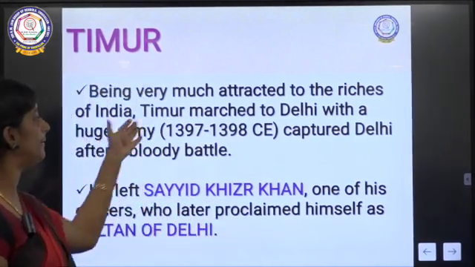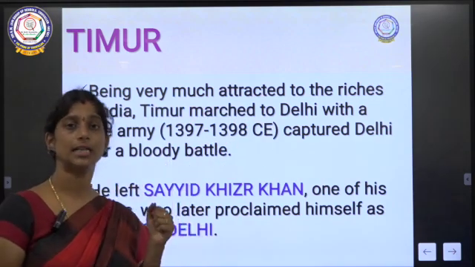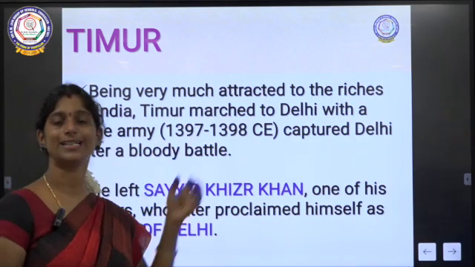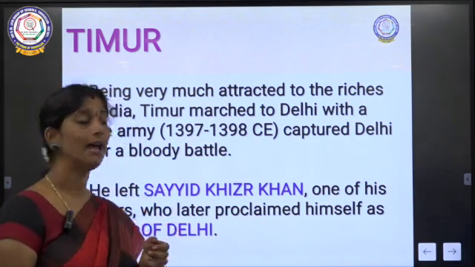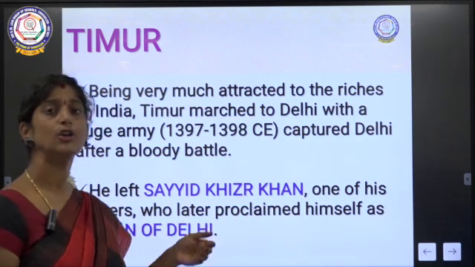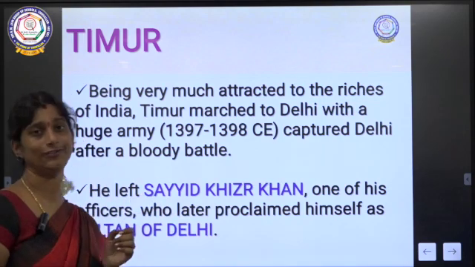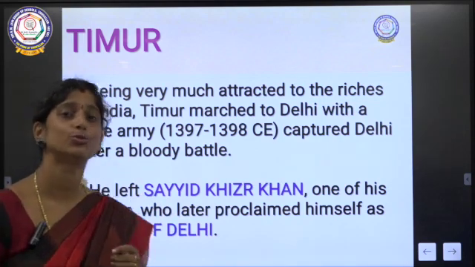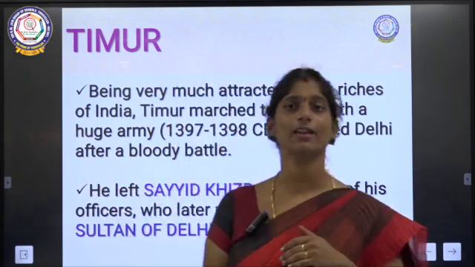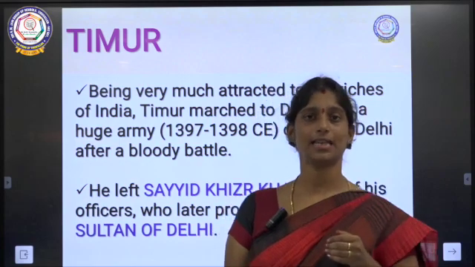So he took his army and marched towards Delhi in 1397 to 1398 CE, and then the battle happened. After that battle he took over the control of Delhi. That is how the Tughlaq dynasty came to an end completely.